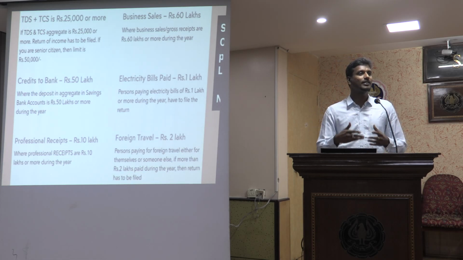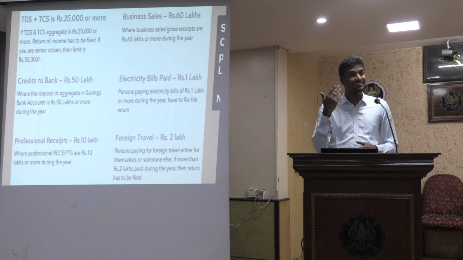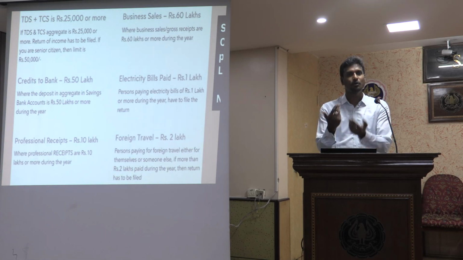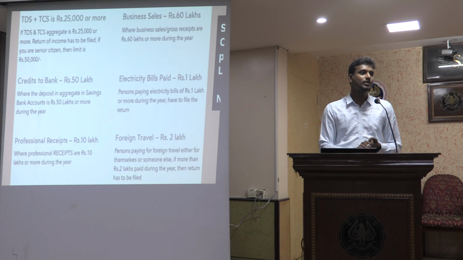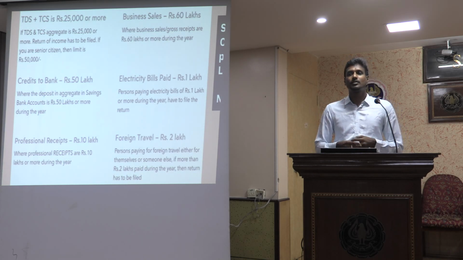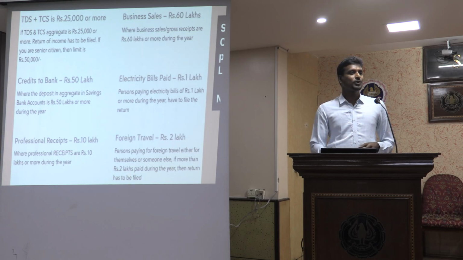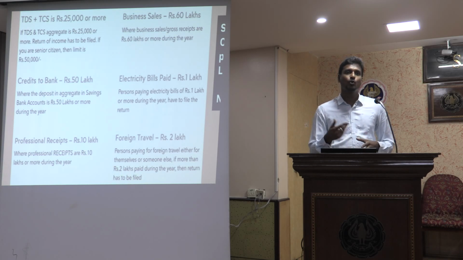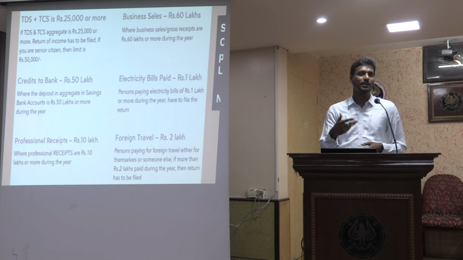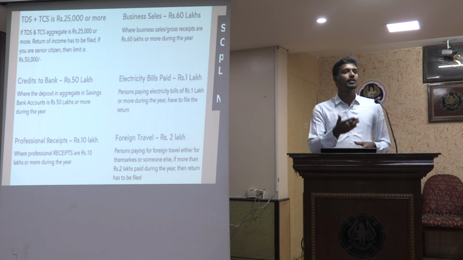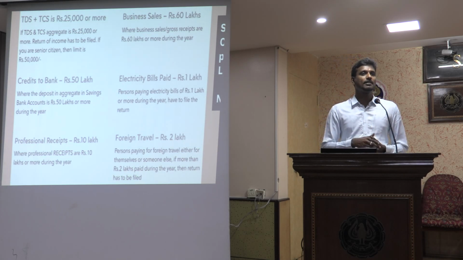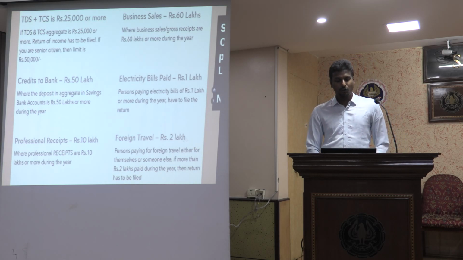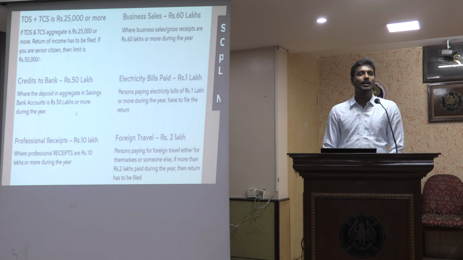So that was the kind of behavior and thinking the assessee can have, saying that anyhow it is only TDS, I need not pay any tax, it is only a TDS refund, so I am not claiming the refund, so I have not filed the return of income. That cannot become a reason, because the TDS could be at 1%, 2%, 5%, but the tax that I need to pay on such income could be at 20% or 30%. So appropriately I need to disclose it. However, even if it is less than the basic exemption limit, I would be required to file the return of income. So foreign travel, electricity bill, all these were earlier available.